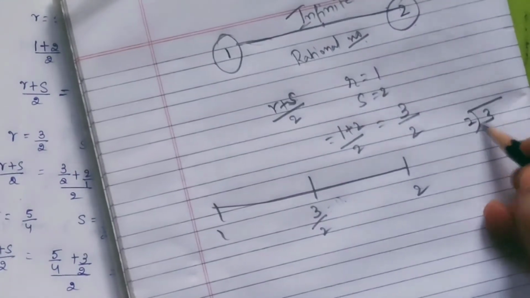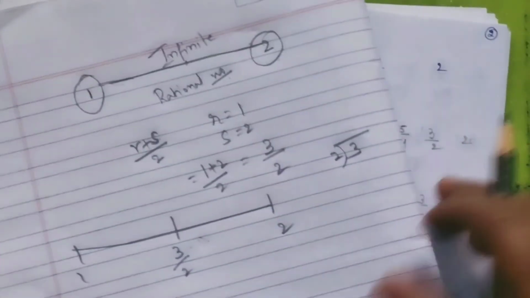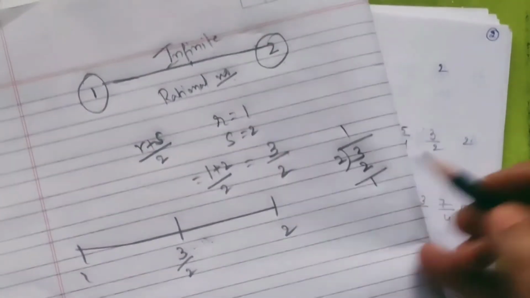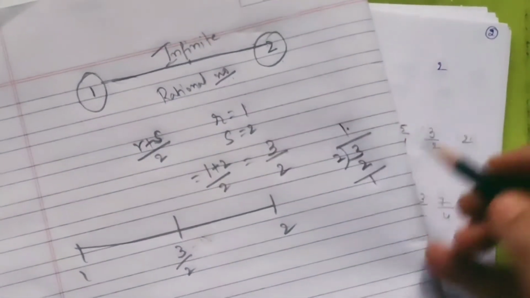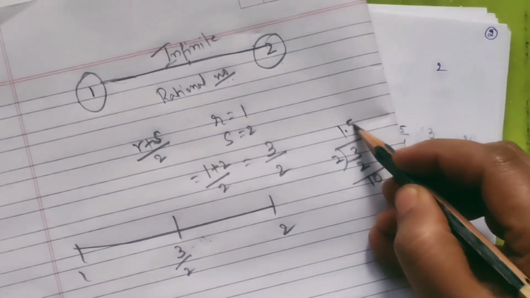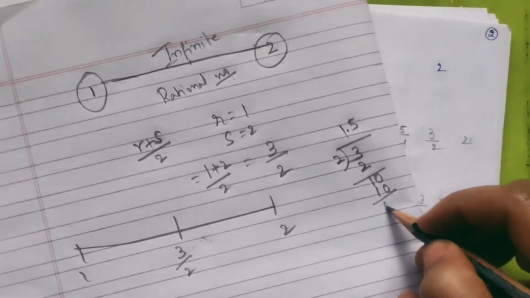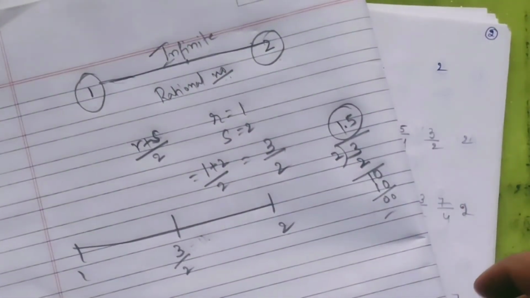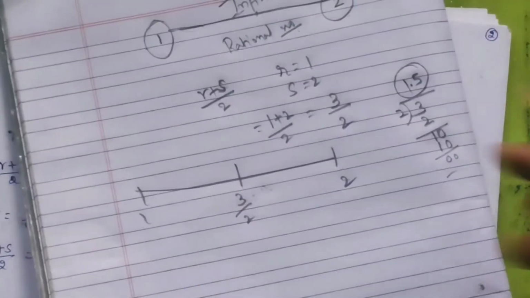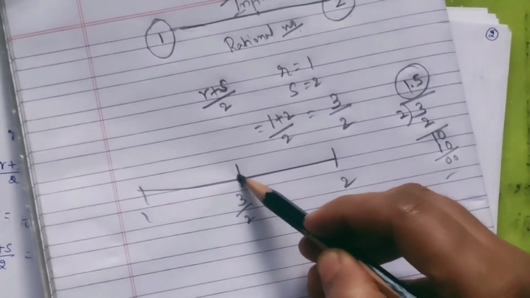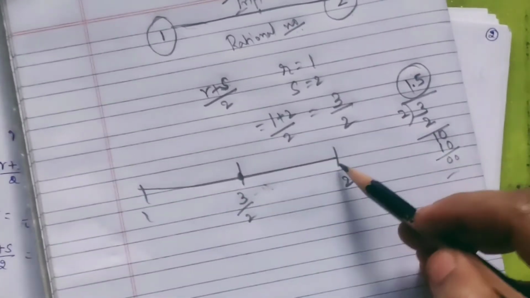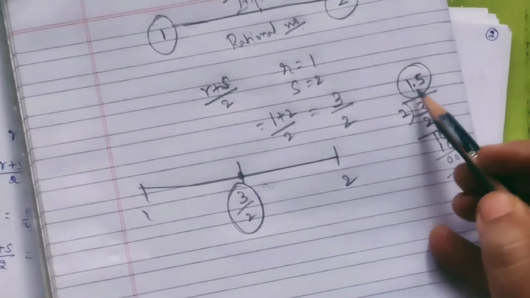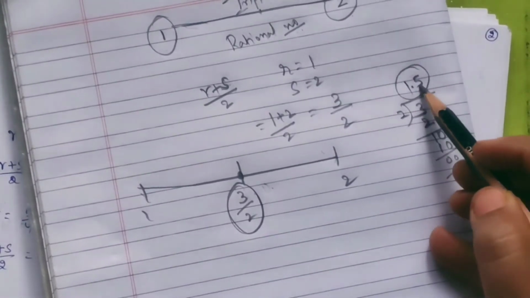If you divide 3 by 2, you will get an answer. 2 ones are 2, then 1 remainder. Put a point, take one more 0. 5 2s are 10, remainder 0. Now what is the quotient? Quotient is 1.5. What does it mean? It means that it lies in between 1 and 2. Here 3 by 2 is as good as 1.5.